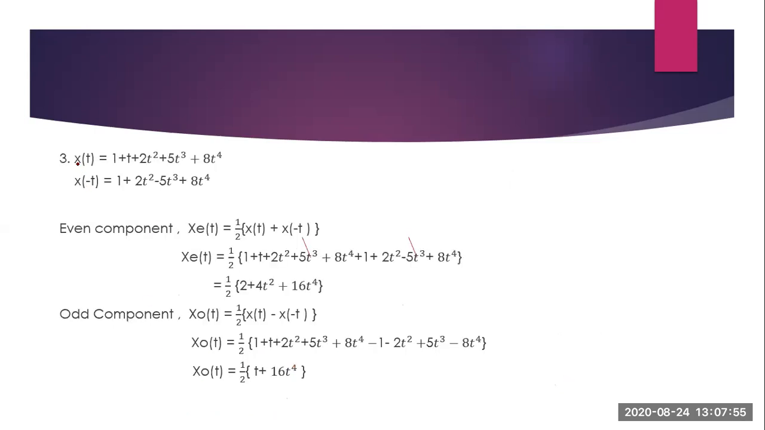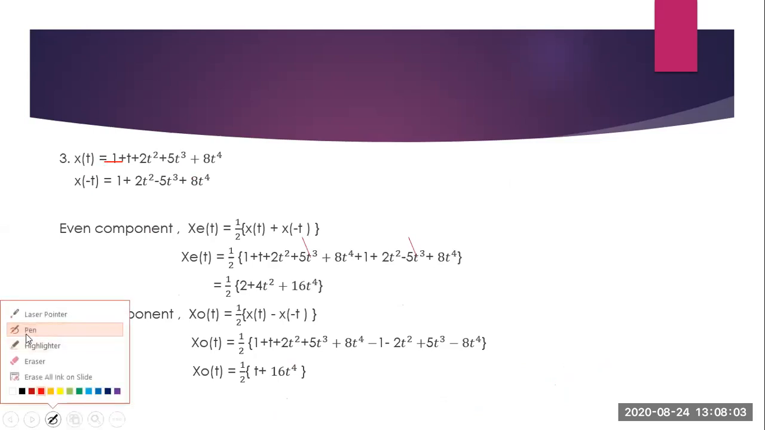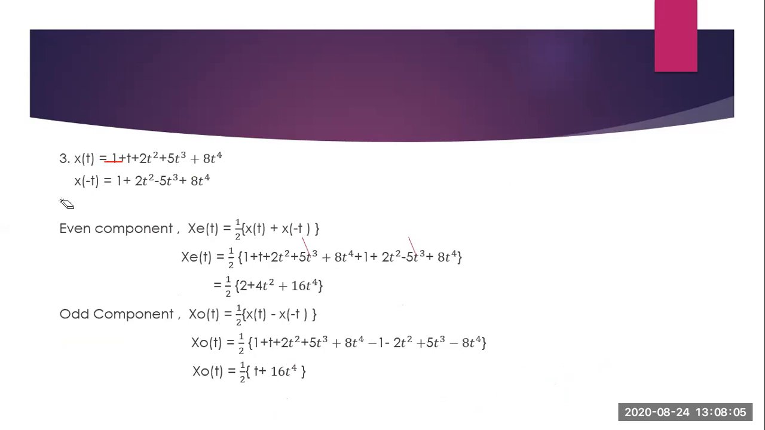Next question is x of t equal to 1 plus t plus 2t square plus 5t cube plus 8t raised to 4. For this one, again you need to find x of minus t. That will be equal to 1 minus t plus 2t square minus 5t cube plus 8t raised to 4 when you replace t with minus t. Then you just find the even component and the odd component.